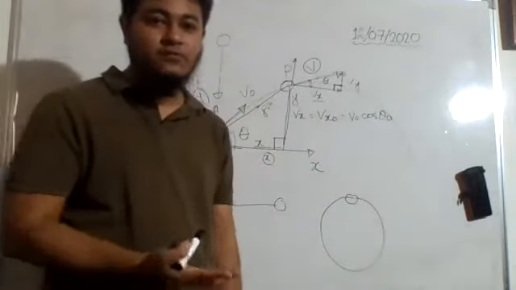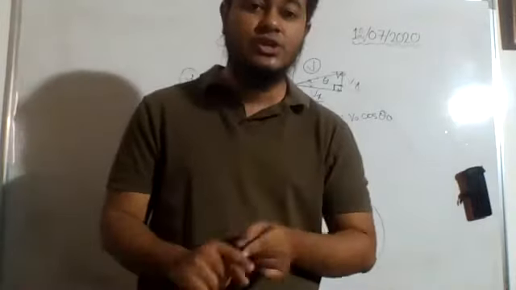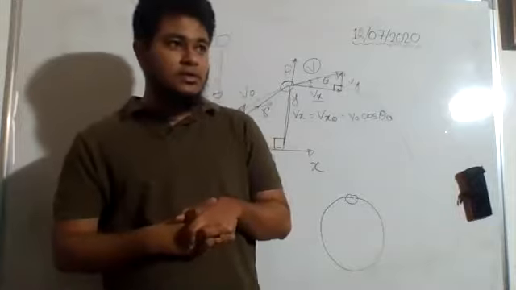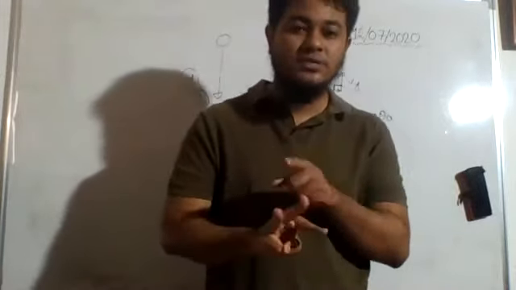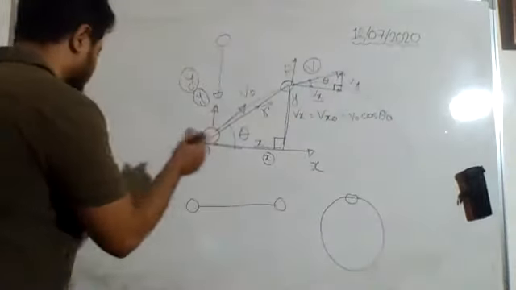From the shape itself, we know that this is a parabola. In mathematics, inshallah, you will study a chapter that is named conic. There you will study three types: parabola, ellipse, and hyperbola. They look kind of like this.